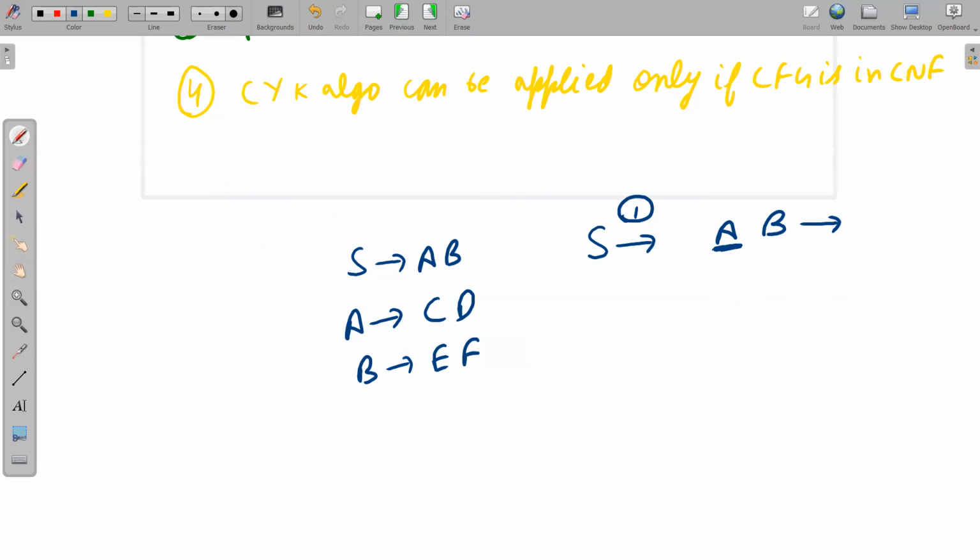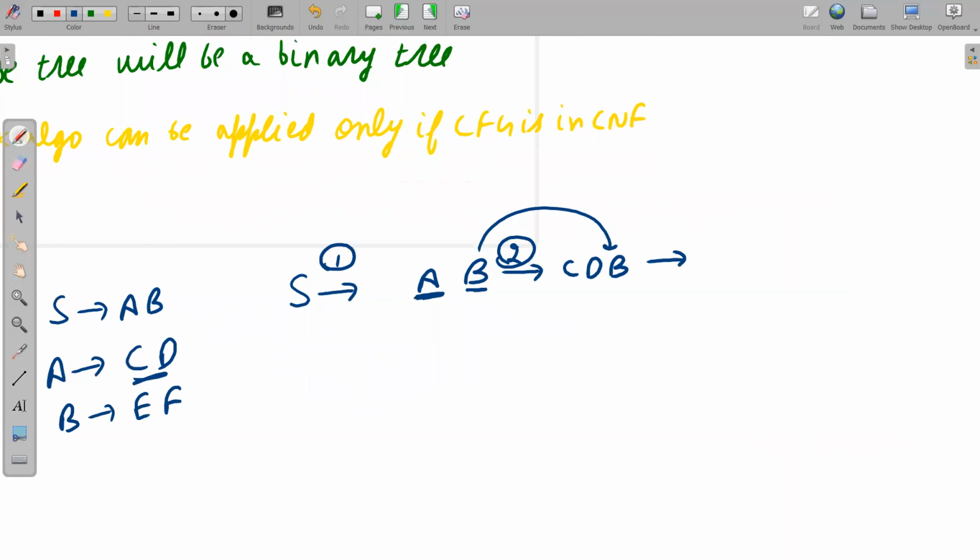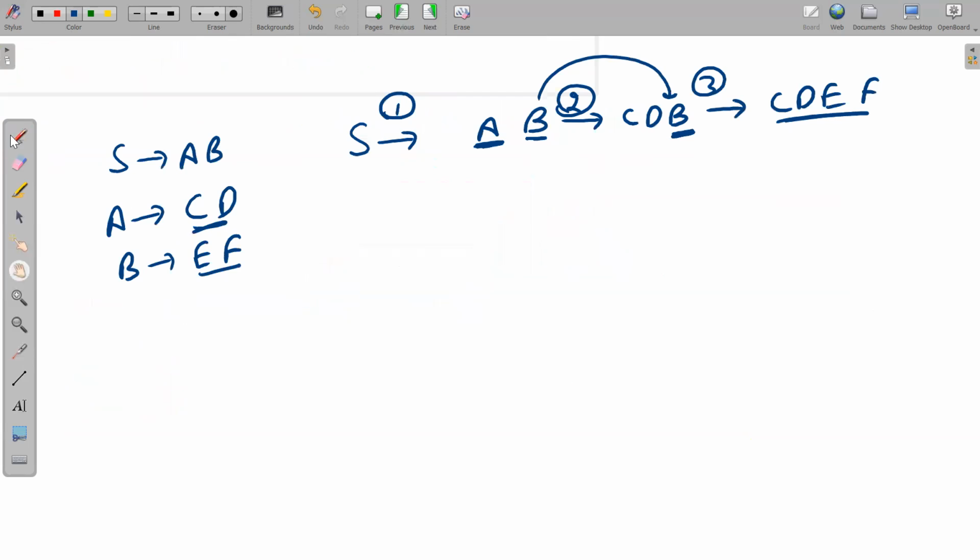Second step will be this A will be replaced by CD. Now this B is copy pasted as it is. Now third step will be what? Third step will be this B will be replaced by EF. So you have got in 3 steps CDEF. Now let me write some more productions. C implies d, D implies e, E implies f, and F implies g.